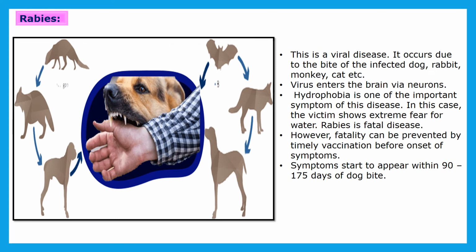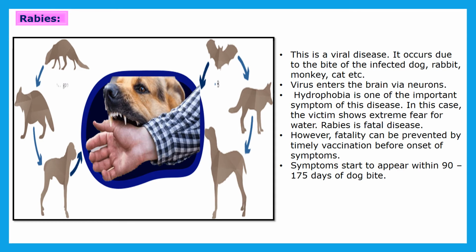Now let us take information about the disease rabies. Rabies is a viral disease. It occurs due to the bite of an infected dog, rabbit, monkey, cat, etc. The virus enters the brain via neurons. So this rabies virus can enter the brain through the neuron.